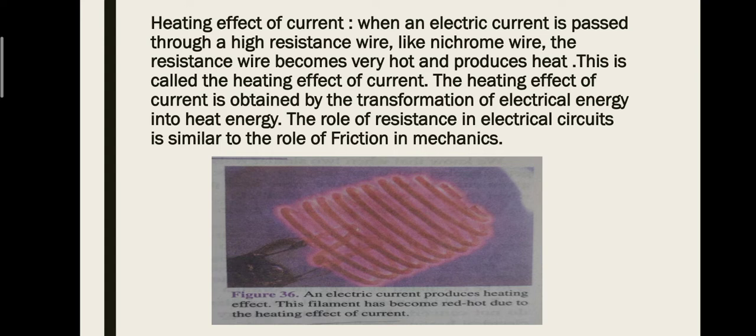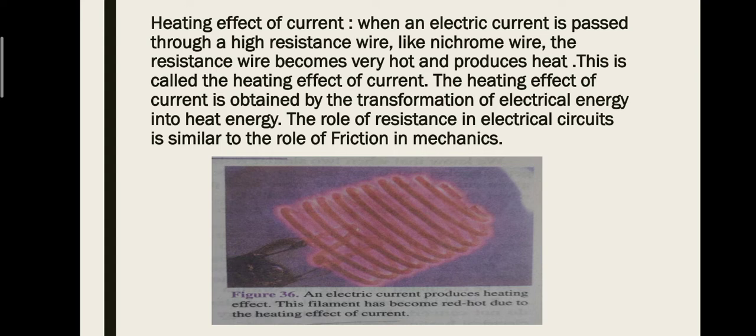This means when electric current is passed through a very high resistance like alloys, for example nichrome wire, it has very high resistance. When electric current passes through it, then it becomes very hot and produces heat. This is called the heating effect of current.